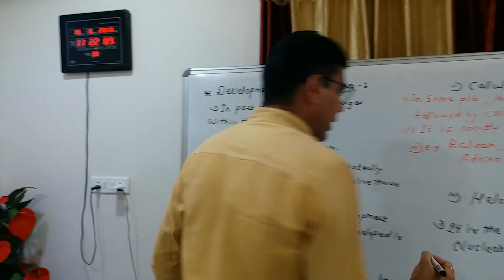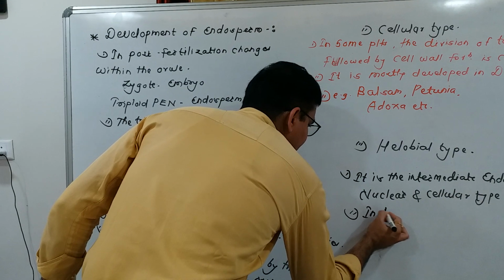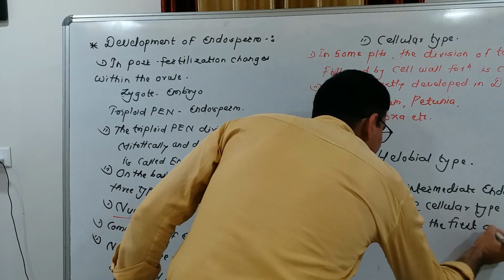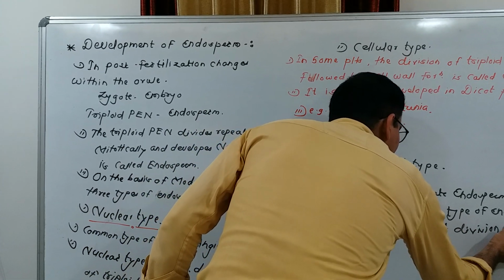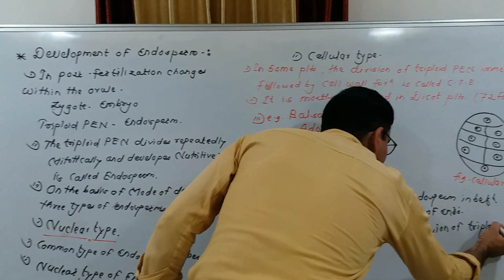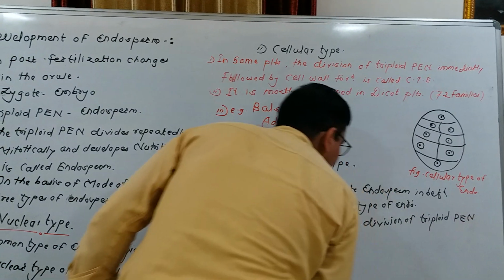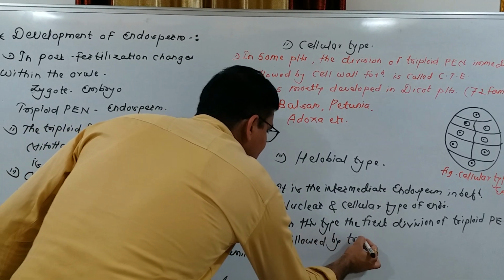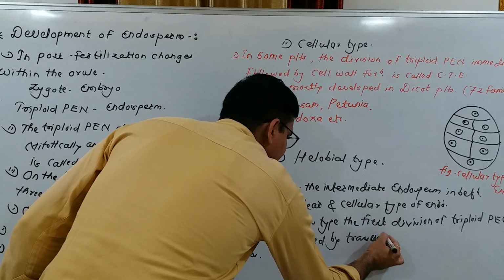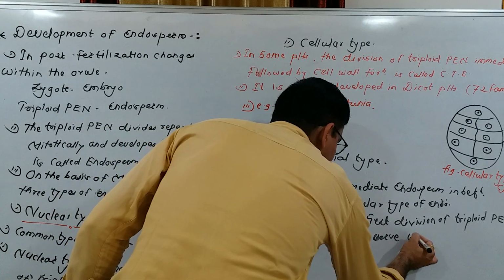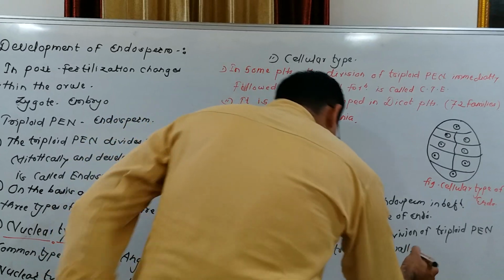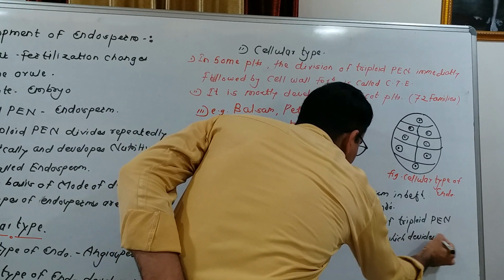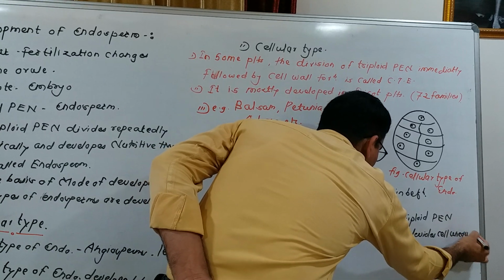wall. Okay, so in this type, the first division of triploid primary endospermic nucleus is followed by a transverse wall, which divides the cell unequally.